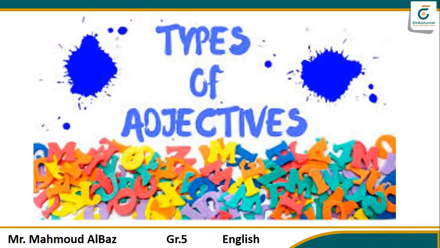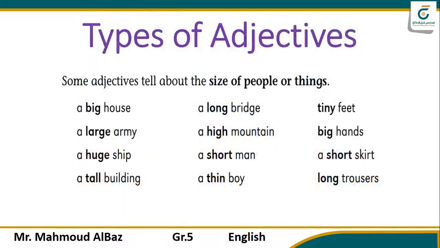What types of adjectives are there? The types of adjectives, guys. Do you know what types of adjectives there are? Let's see. Some adjectives tell about the size of people or things, like when I say big house. See here, big house, a thin boy, a short man, short skirt, big hands, tiny feet. All the bold words here are adjectives because they tell about the size of people or things.